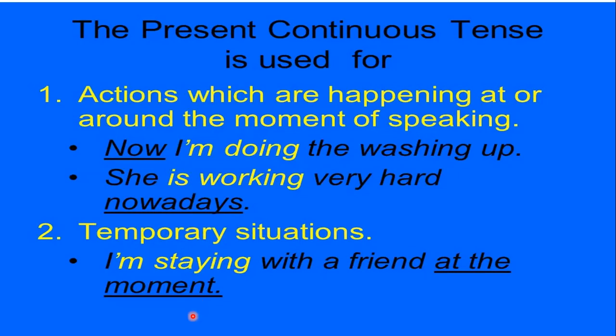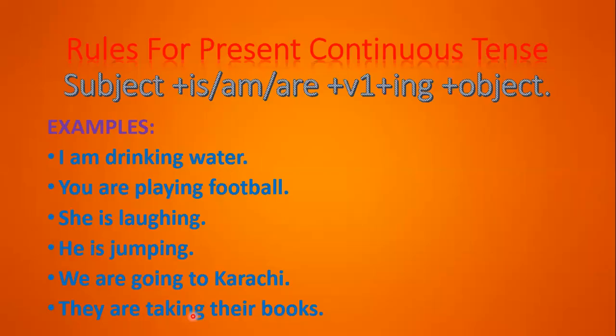Okay, so let's move on. Now let's look at the rules for present continuous tense. Now the structure of the sentence is something like this: you have the subject, then you have is, am, or are. Now it cannot be that you will have all three of them together.